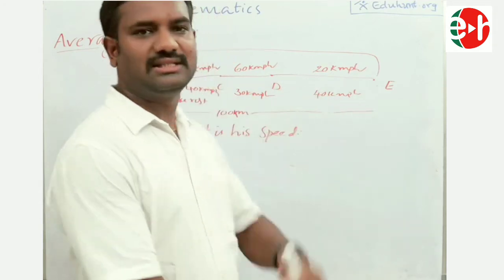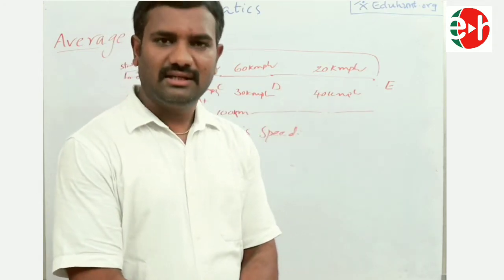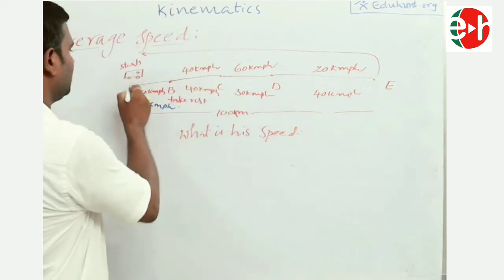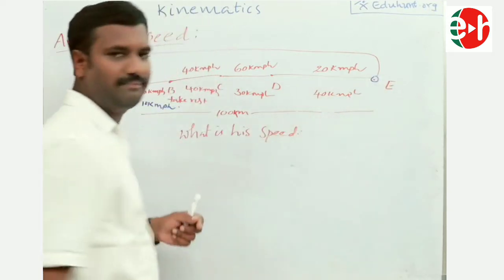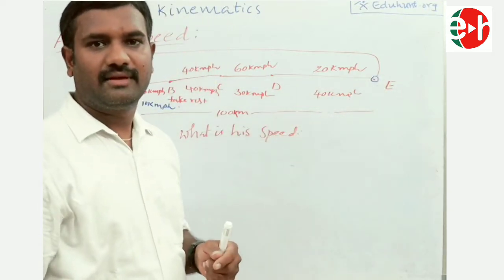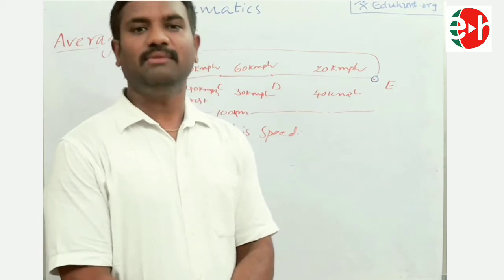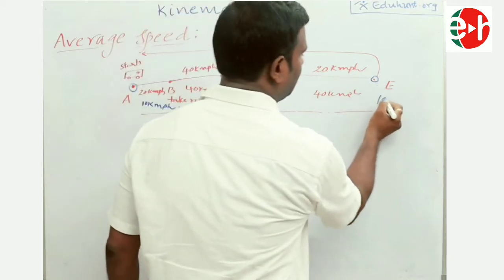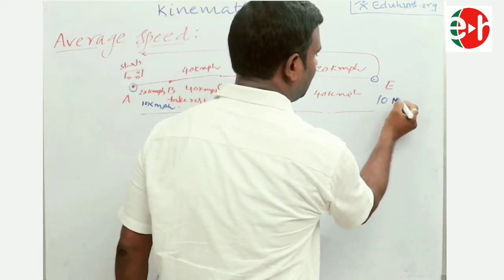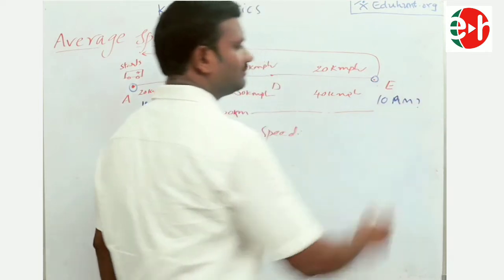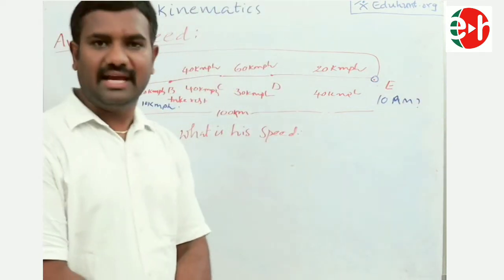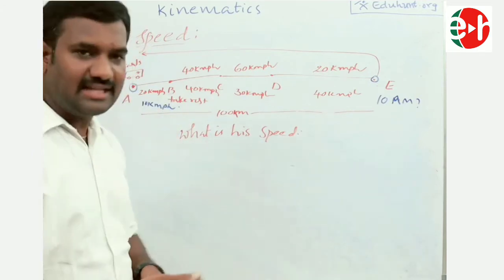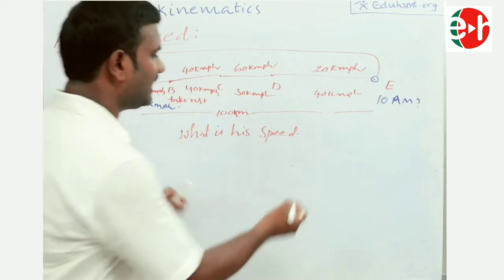For what purpose do we use this example? Let me explain now. For example, a person is planning to take a journey from A to E. For that, what is the time duration required? So, for example, if you want to reach E at 10 a.m., at what time he has to start at A? That is our question. If I take the speed as 20 km/h, what is my time?